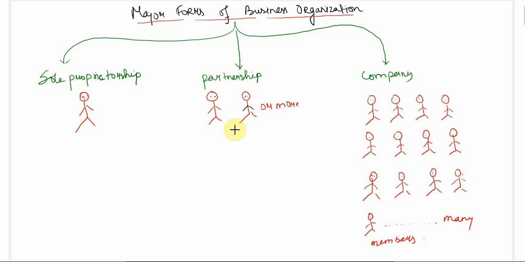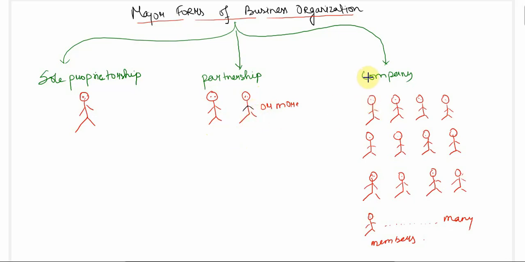That means all the contributions, that is investments, will be done by the partners. If there are two partners, all the investment will be done by the two partners. We need capital to start a business, right? So all the capital contribution will be done by these two partners. If we have three partners, then it will be done by three partners.